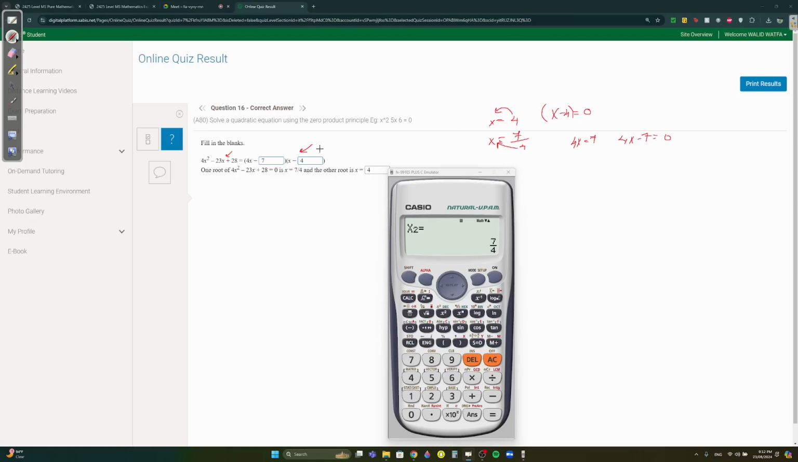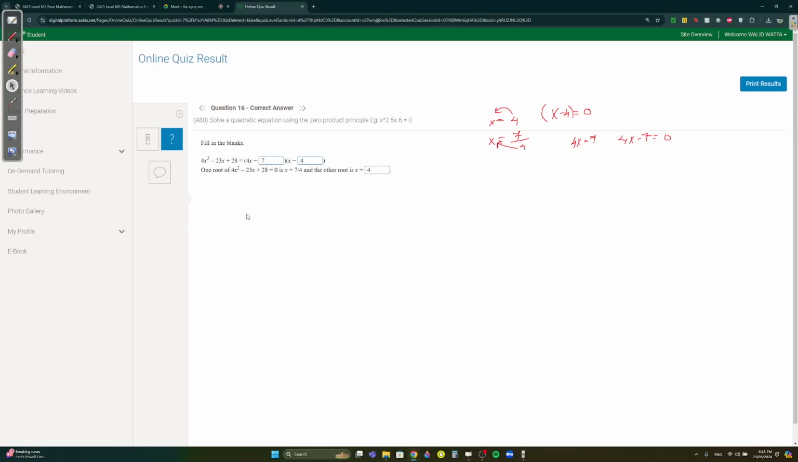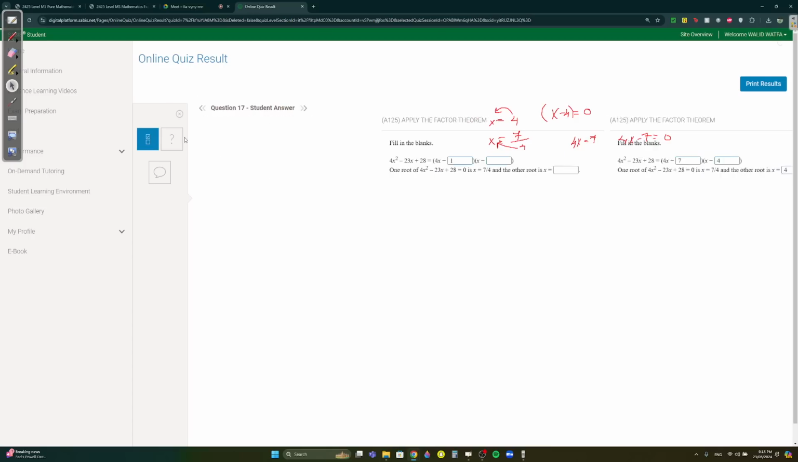This is if you want to use a calculator. If you want to factor and be fancy, be my guest, I don't mind. Here, you would multiply 4 times 28, you'd get 112, and then which two numbers multiply to get 112 but add up to 23? I don't think anybody's in the mood to do that. I'm not in the mood to factor out 112, so just use your calculators, guys. Okay, then for part B, one root is 7 over 4, the other root is x equals 4. We got that also from the first step.